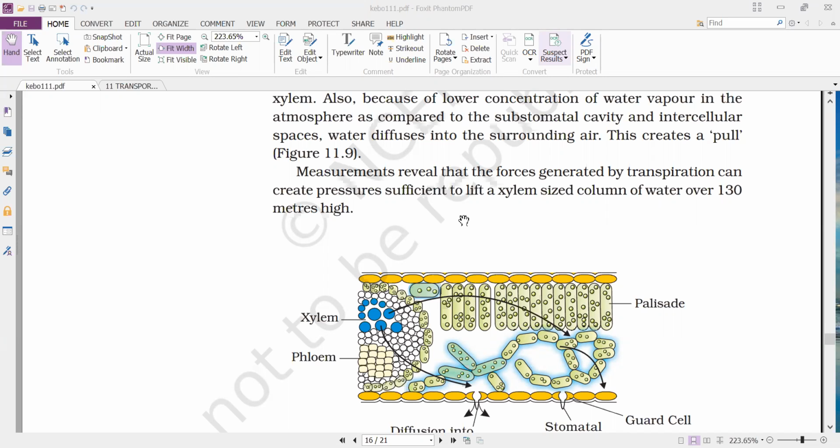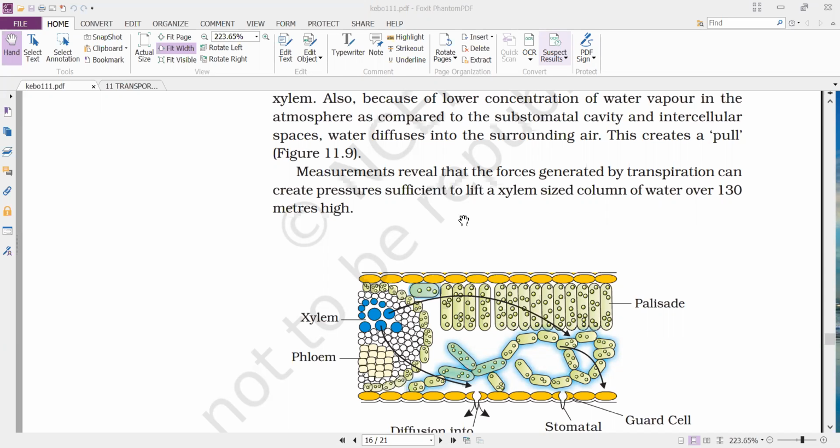Measurements reveal that the forces generated by transpiration can create pressure sufficient to lift a xylem-sized column of water over 130 meters high. That means if a capillary tube is of xylem diameter, through that the transportation of water can be done over a distance of 130 meters by the force generated by the transpiration pull.